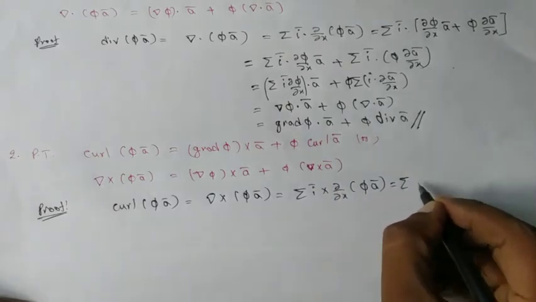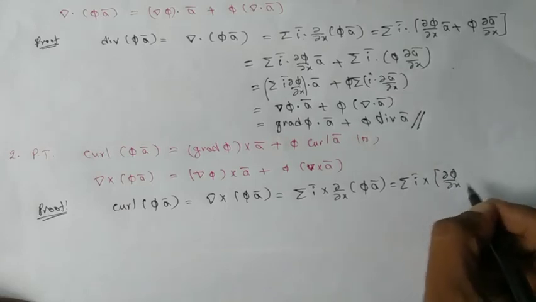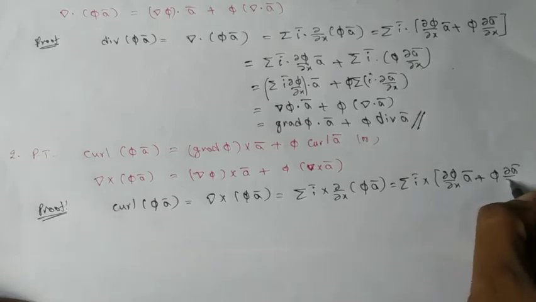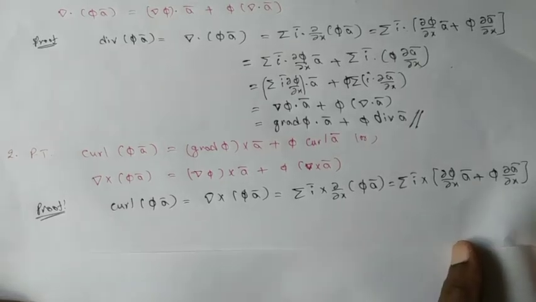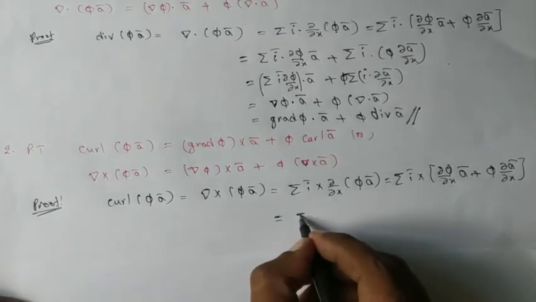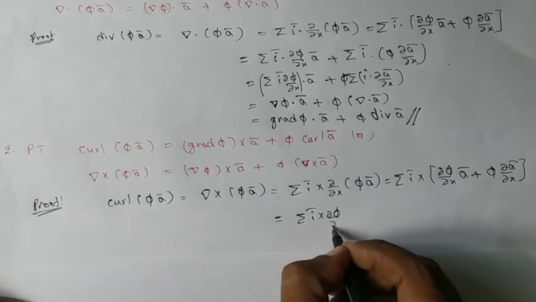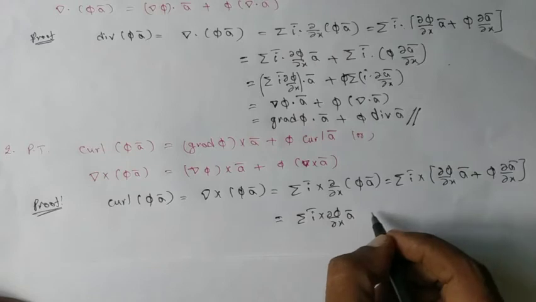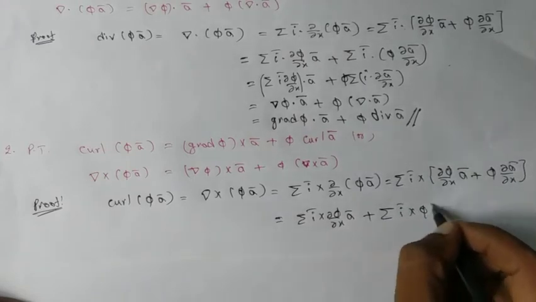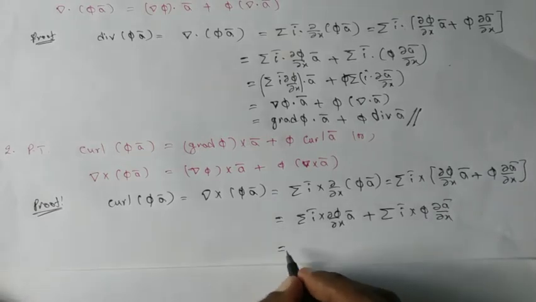So it is sigma i bar cross, we can write, dou phi by dou x into a bar plus phi into dou a bar by dou x. On simplifying, I can write sigma i bar cross dou phi by dou x a bar, this is one sigma, plus sigma i bar cross phi into dou a bar by dou x. Now I want to write it in our required form.